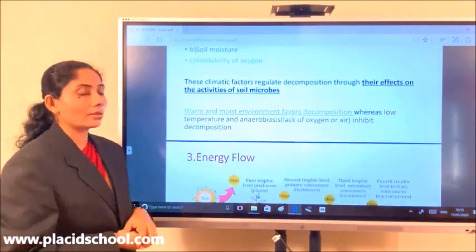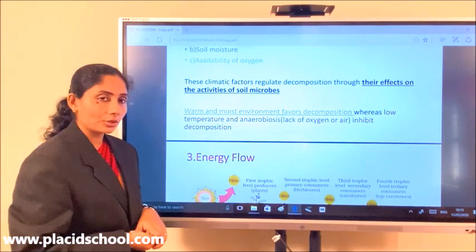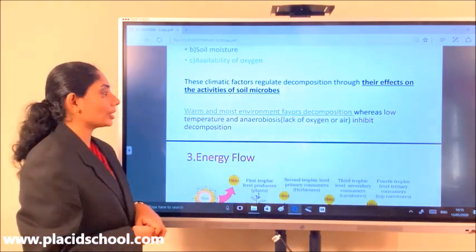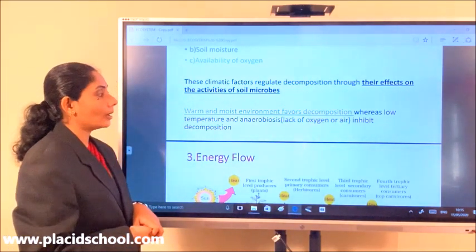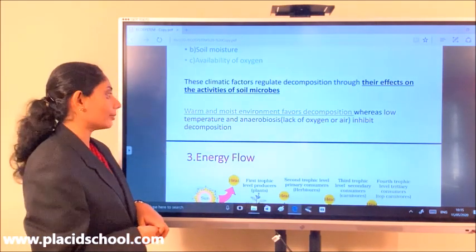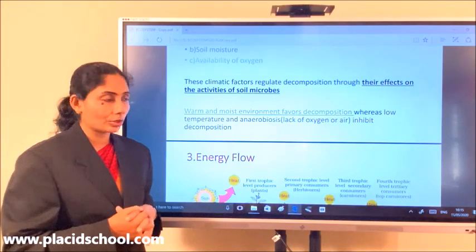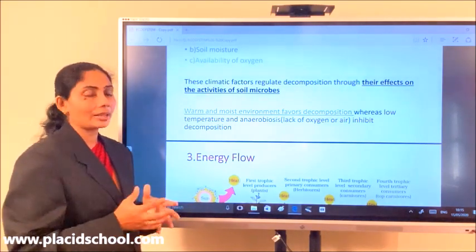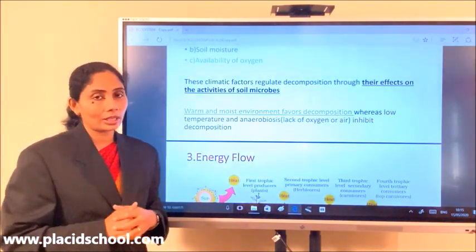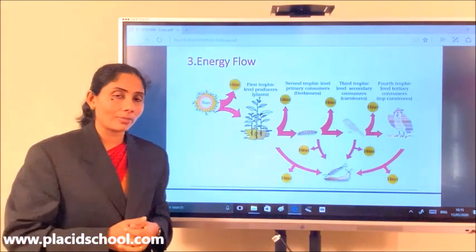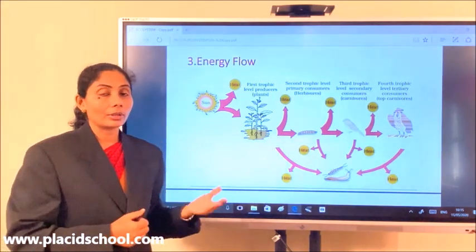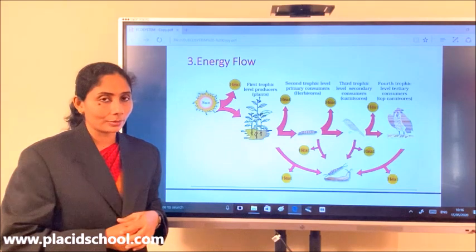Warm and moist environment favors decomposition, whereas low temperature and anaerobiosis, that is lack of oxygen or air, inhibit decomposition. So a warm and moist environment is required for decomposition, whereas low temperature and lack of oxygen reduce the rate of decomposition. I hope you have understood about the very important function of the ecosystem called decomposition.